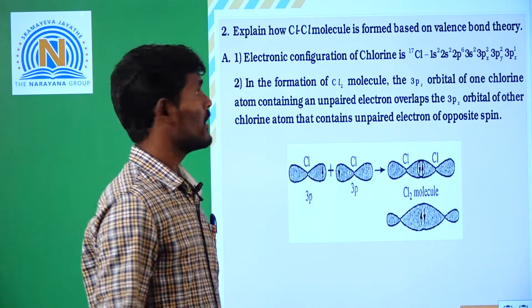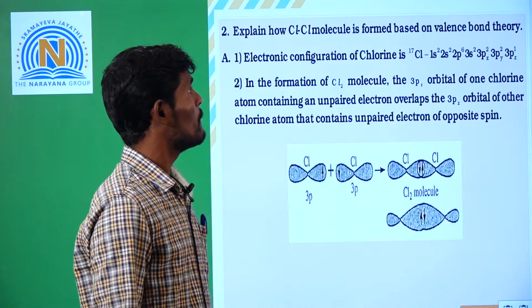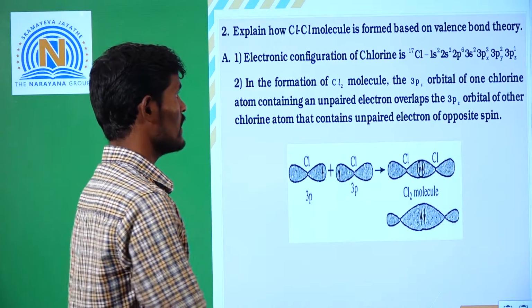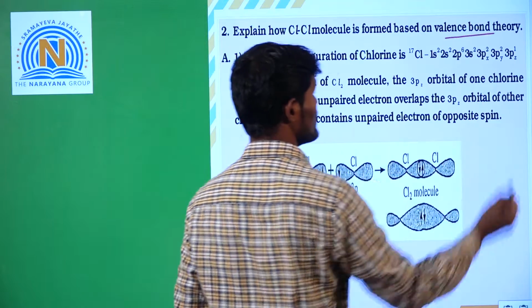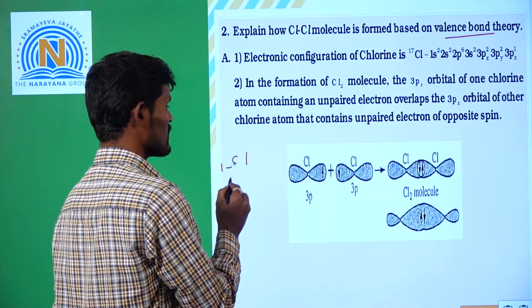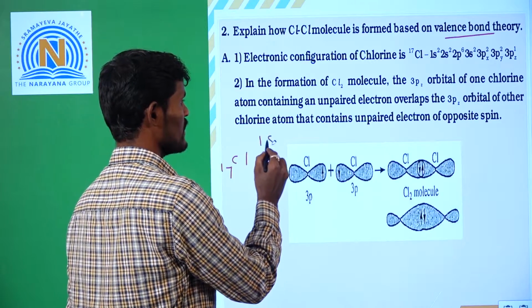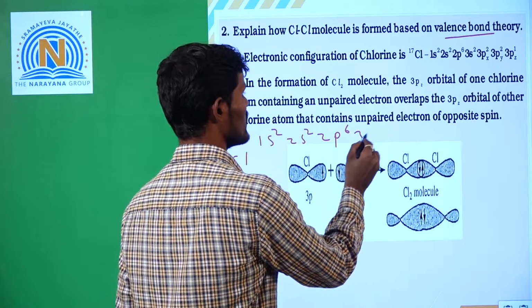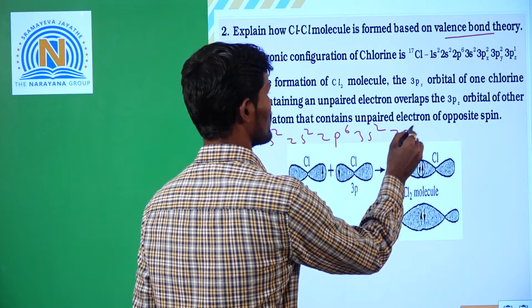Second question, explain how chlorine molecule is formed based on valency bond theory. Okay, VBT, valency bond theory. We know that chlorine atomic number is 17. Its electronic configuration 1s2, 2s2, 2p6, 3s2 and 3p5.